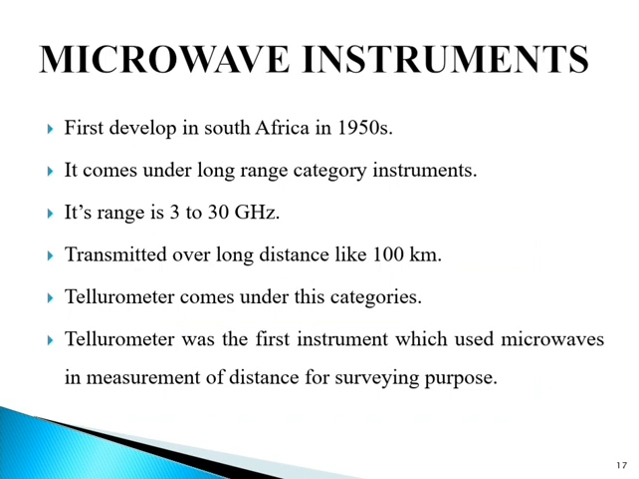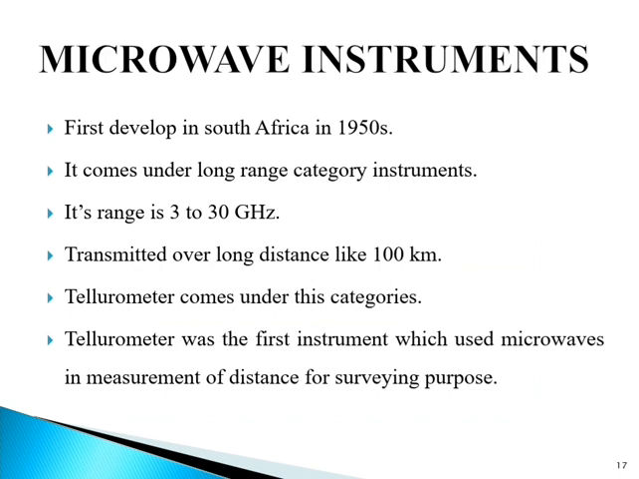Microwave EDM instruments were first developed in South Africa in the late 1950s. These instruments come under the category of long range instruments. The carrier wave frequencies used in microwave EDM instruments are in the range of 3 to 30 gigahertz, where 1 gigahertz is equal to 10 raised to 9 hertz. So these waves can be transmitted over long distances, up to 100 kilometers. The carrier waves are frequency modulated.